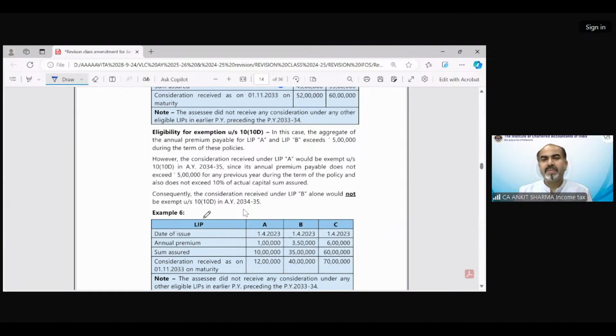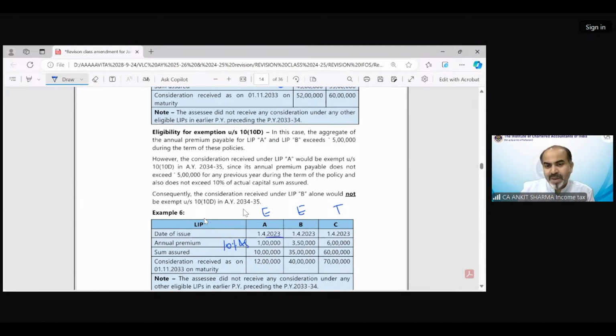Sujay is saying A, B would be exempt, I guess. Arin is saying A, B exempt. A and B are exempt and C is taxable. Very well done. Of course, A and B would be exempt because they are fulfilling both conditions, 10% as well as 5 lakh.